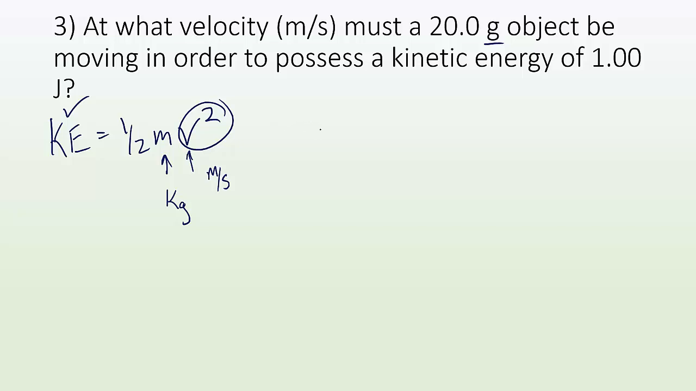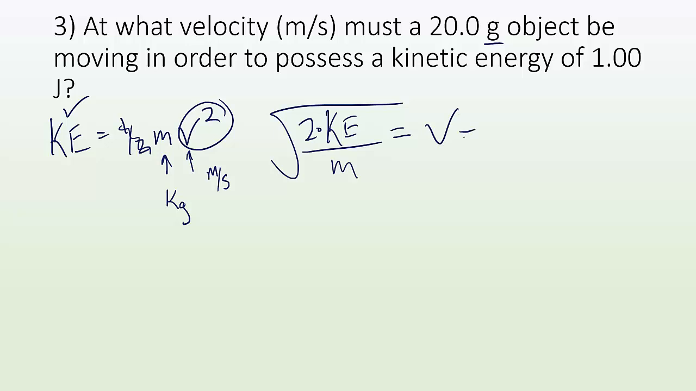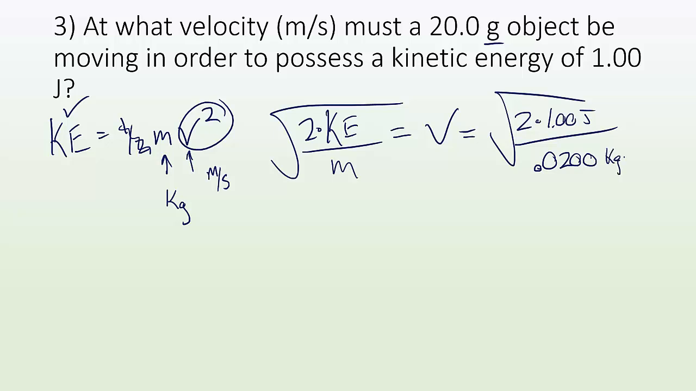So let me rearrange it. I got to times each side by 2, so I get 2 times the kinetic energy. That gets rid of this half, and then divide it by the mass. And then that's going to equal v squared. So I got to take the square root of that, and that gives me velocity. So now I just plug and chug. I'm going to have to do the square root of 2 times 1.00 joules divided by 20.0 grams in kilograms. It's 0.0200 kilograms. So when I do all that, I get a velocity equal to 0.2, and the units on that are going to be meters per second. That's how you do that problem.